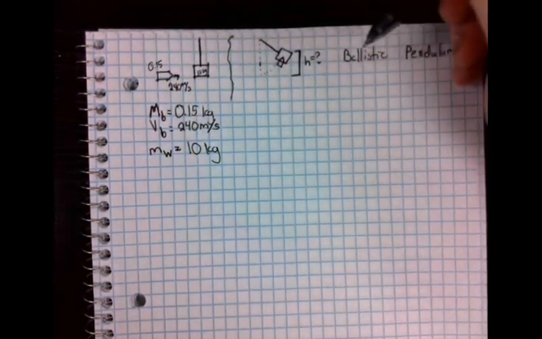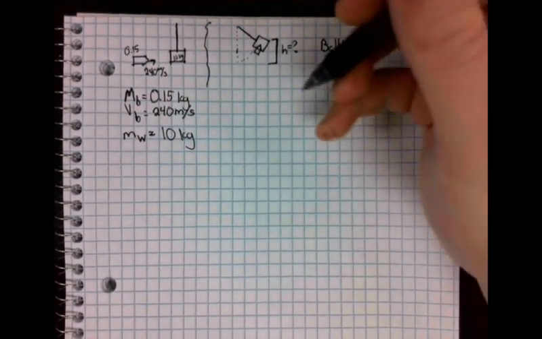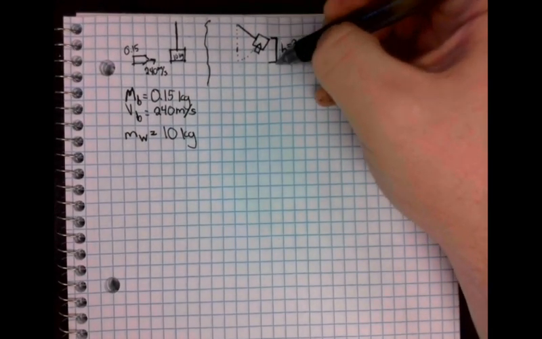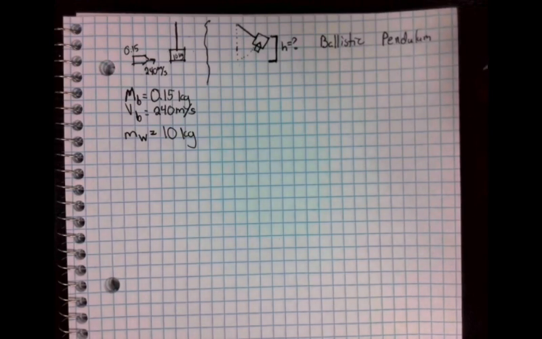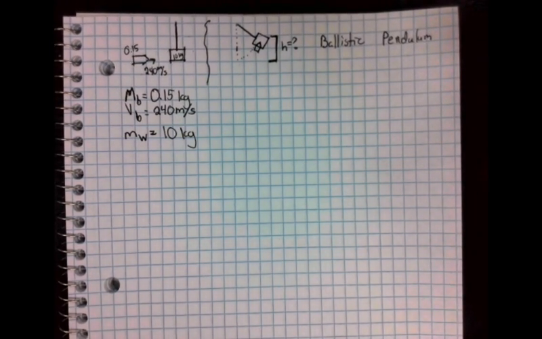And the question asks not anything about the velocity, not anything about any of the other components of what we're talking about. The question's asking how high will the block swing back? Which seems like a really weird question. It doesn't immediately seem like there's an obvious way to figure out what's going to be happening here. But we do actually have a way to solve for it.